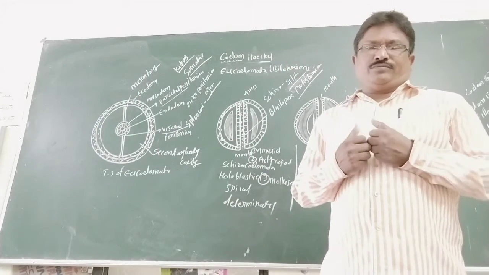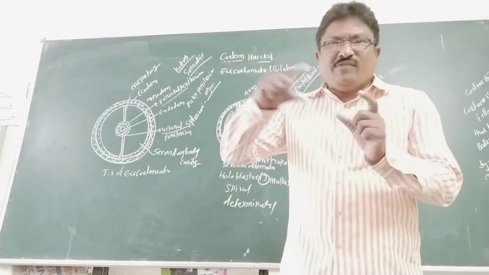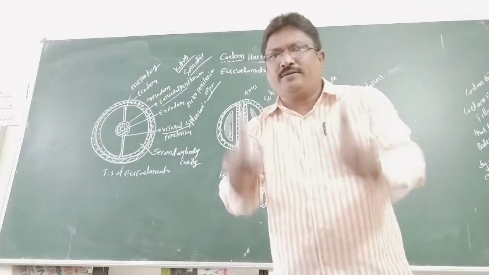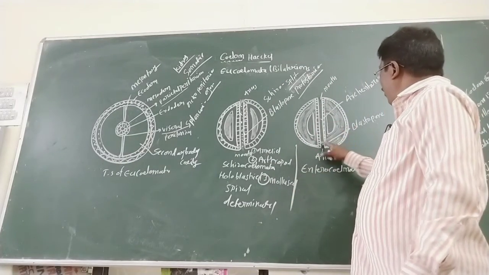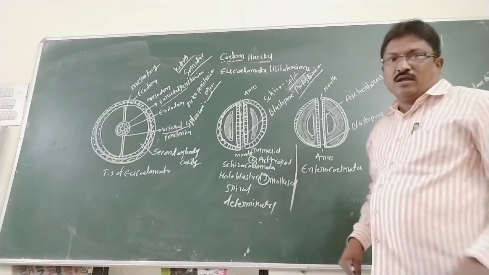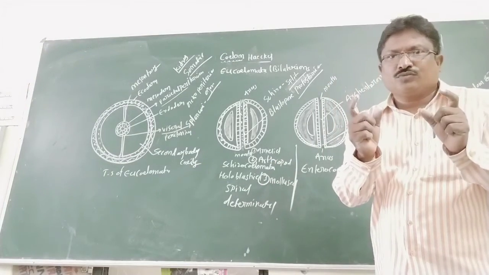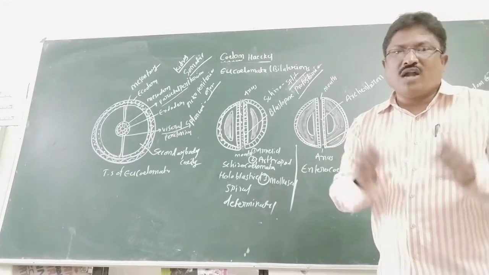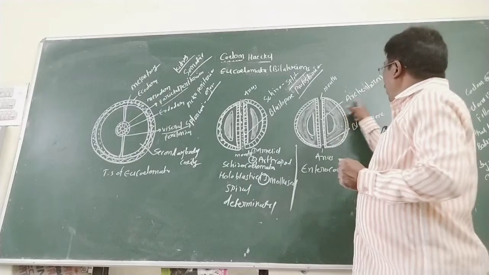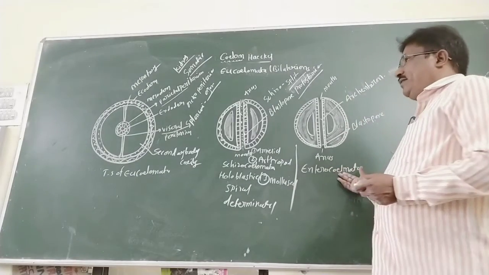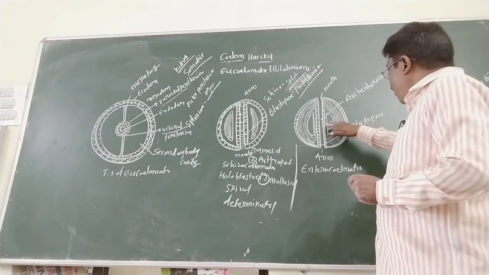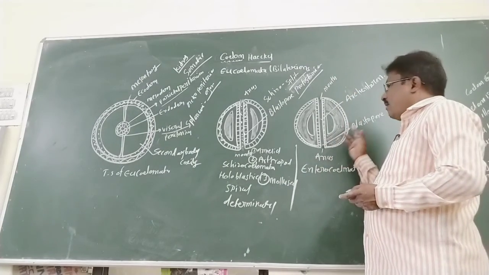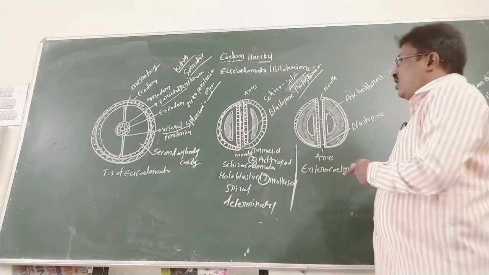Entero means gut, coelom means cavity. An animal in which the body cavity is formed from the mesodermal pouches of the archenteron is called enterocoelomate. In enterocoelomates, the blastopore develops into the anus, and the mouth forms later as a secondary opening. They are called deuterostomia.